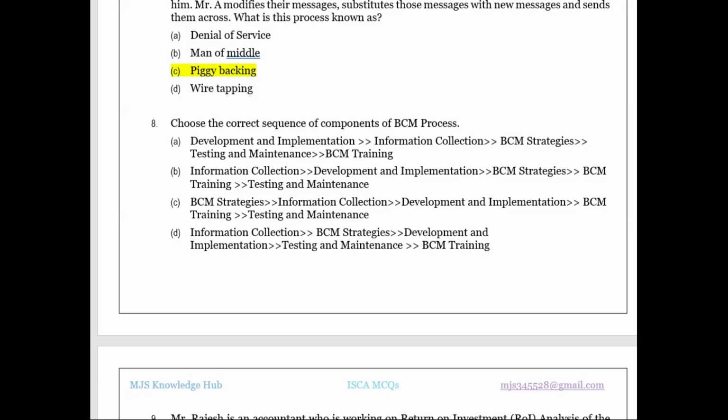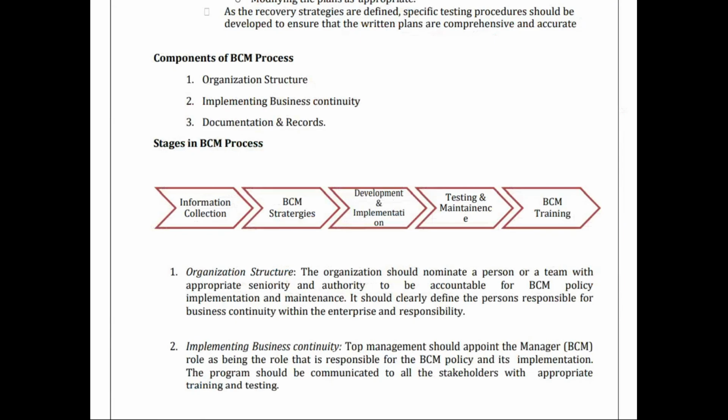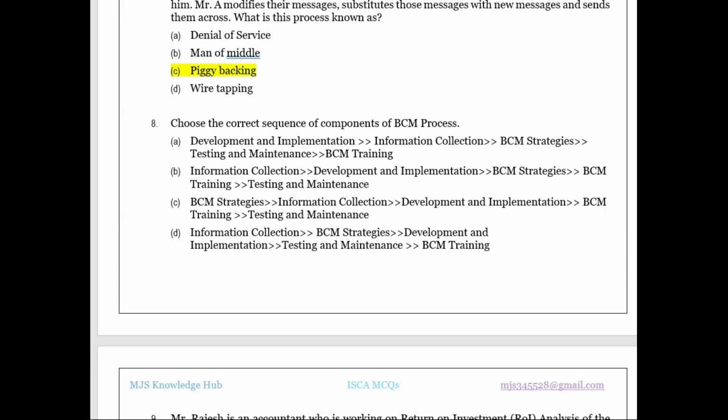Let us see. First is information collection, so it is available in B and D. Okay, information collection. Then what we have is strategy, right? We don't have development. First we collect the information, then we develop a strategy. So automatically option number D will be the right answer for you.